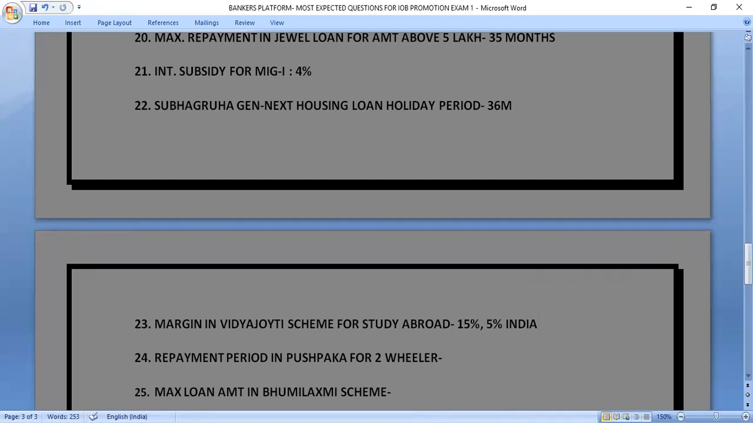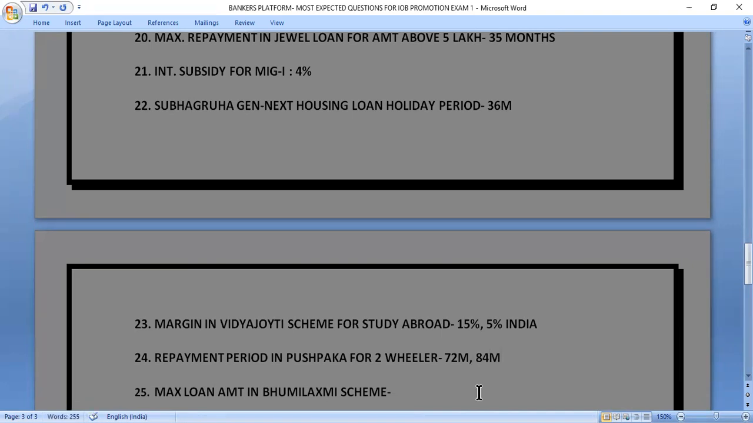So our next question is, what is the repayment period in Pushpaka for two-wheelers? What is the repayment period that we provide in Pushpaka loan for two-wheeler? So the correct answer of this question is 72 months. And if there is a four-wheeler, then we can provide the repayment period of 84 months.